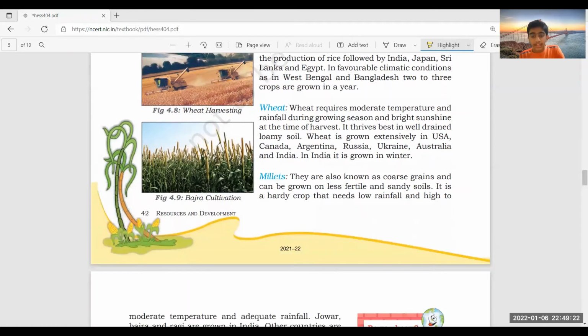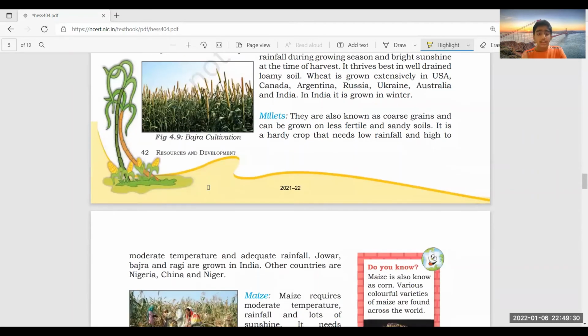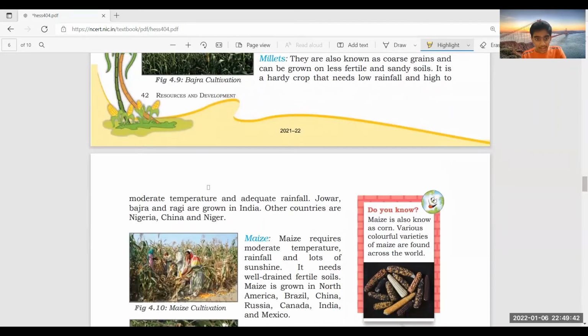Millets are also known as coarse grains. Very important point. They need high to moderate temperature and adequate rainfall. Jowar, bajra, and ragi are grown in India. These are examples of millets. Other producing countries are Nigeria, China, and Niger.